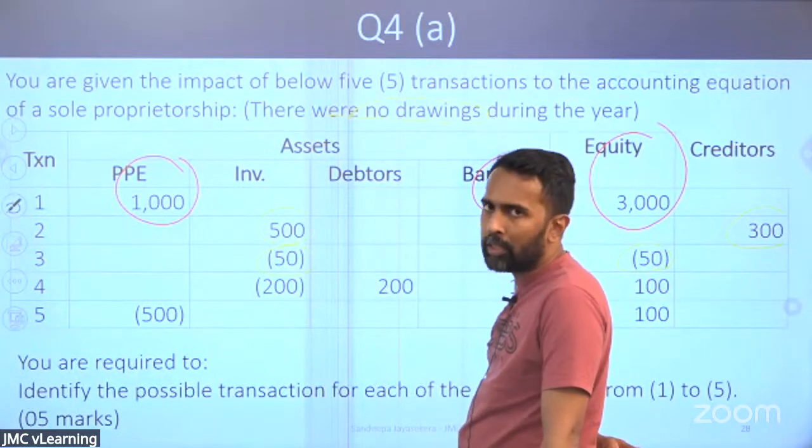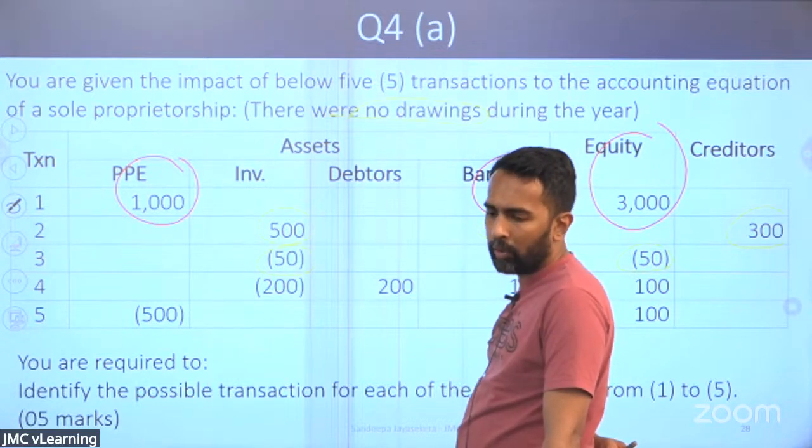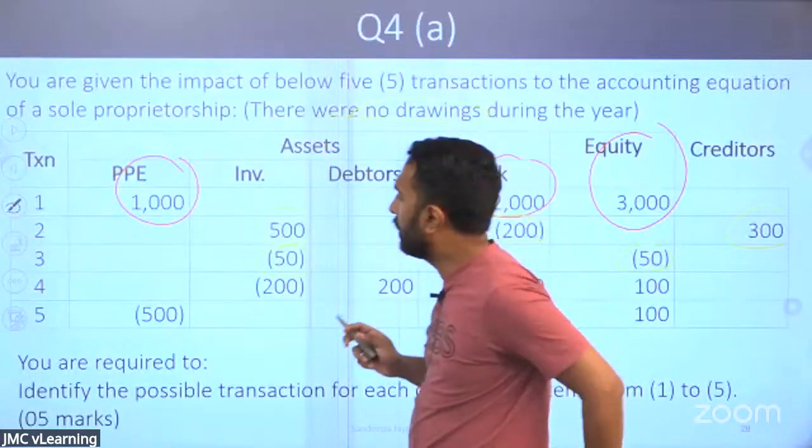It can be a stock damage. It can be a stock loss. It can be a stolen inventory. It can be a stock damage or a stolen inventory. You have to read the questions. Right. So the third one,